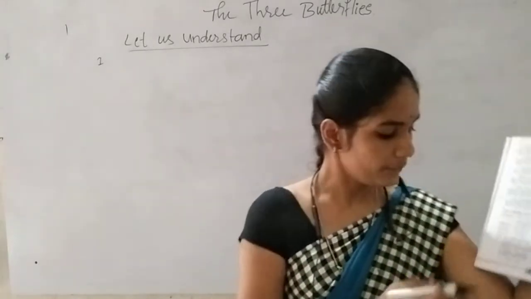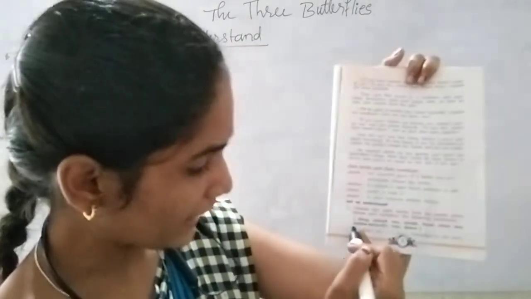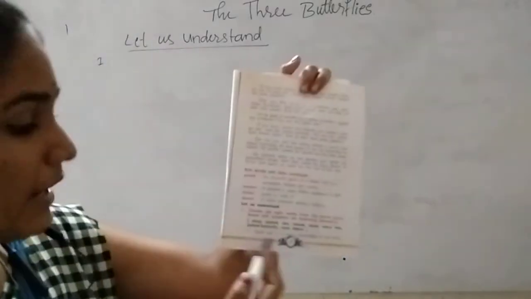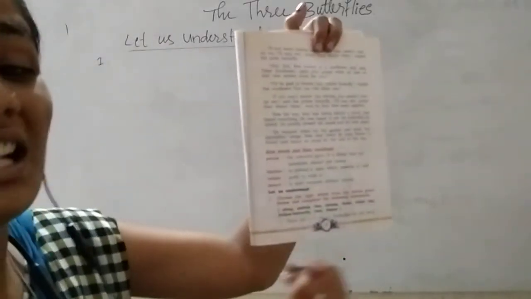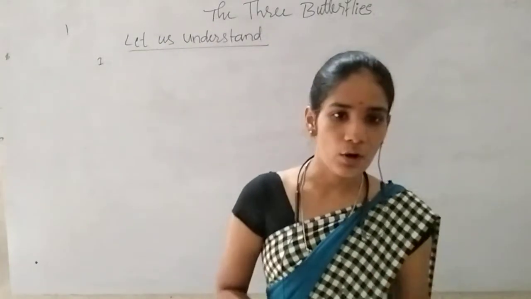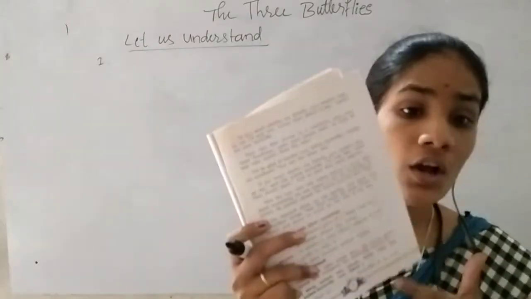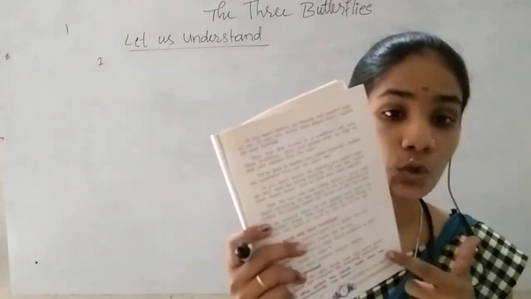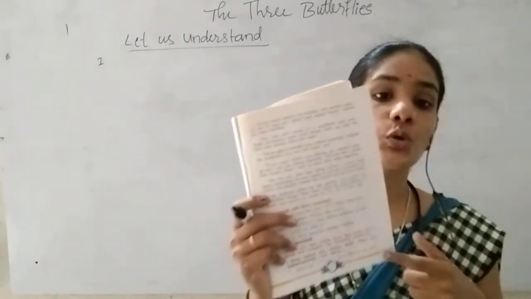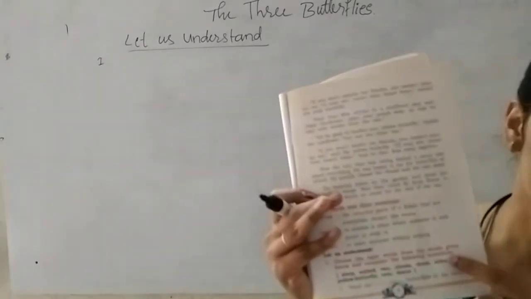They have given some words in this bracket, and they have given sentences, but the given sentences are not complete. So what we have to do? We have to complete these sentences by filling the blanks using the correct words from this given bracket.